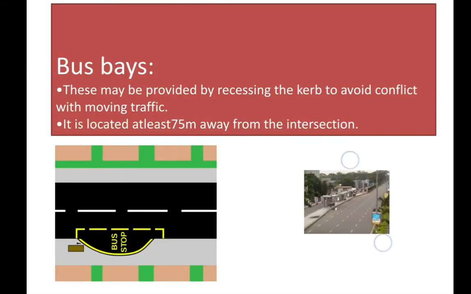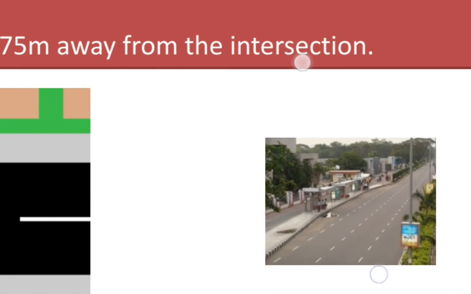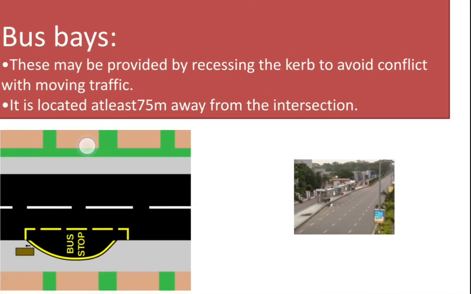Next comes the bus bay. A bus bay is provided by recessing the curb to avoid conflict with moving traffic. While seeing the figure, you can make out what we mean by bus bay along the roads. IRC is prescribing, not strictly telling, that if you provide curbs to separate the bus bay, it's good to avoid conflict with the moving traffic.